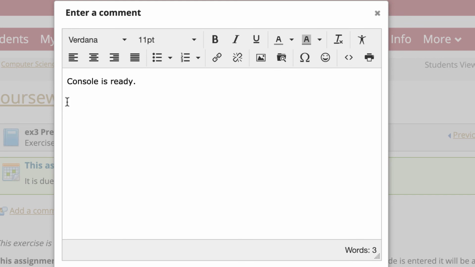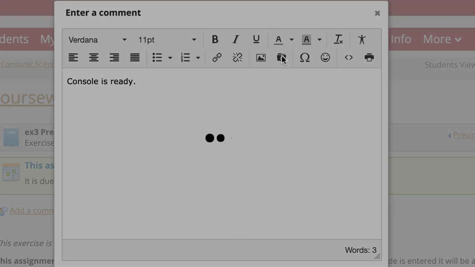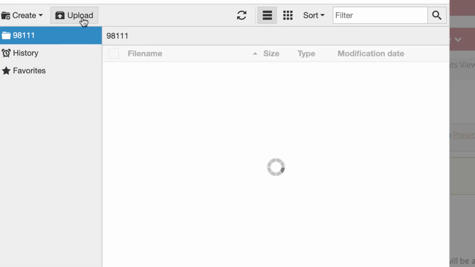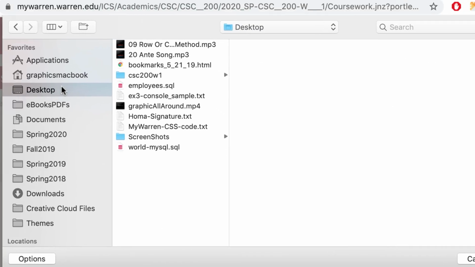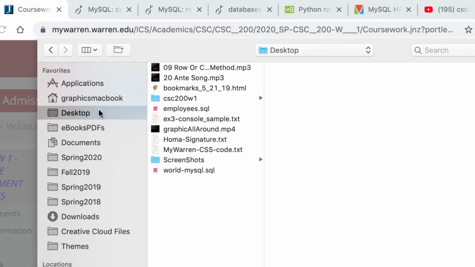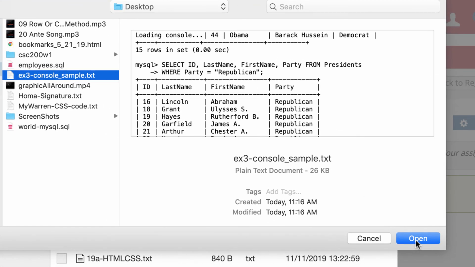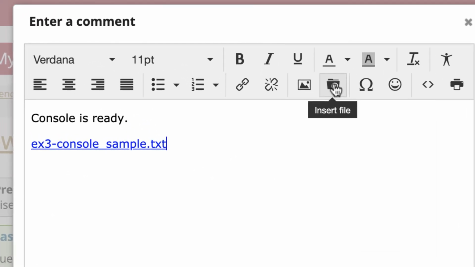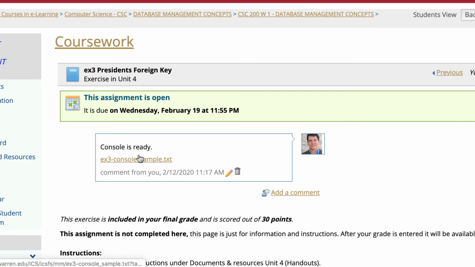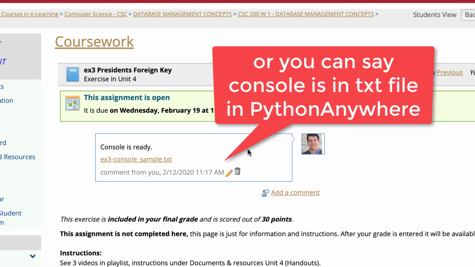And then here, if you want to just upload your text file, instead of pasting all your text in here, you could go to this insert file. And I'm just going to go to my desktop. And of course, I have to go in here and hit upload. I'm just going to go to my desktop or wherever you have these files stored. Obviously, you'd probably want to put it in a folder, but I just put it on my desktop for right now. And here's my file, and I could just hit open and insert, and there it is. And I could hit save. So that's another way, instead of using an upload button, you could use this insert and then just hit save, and that way console's ready, I have your console output here, and then at least you know that your SQL files are in there.